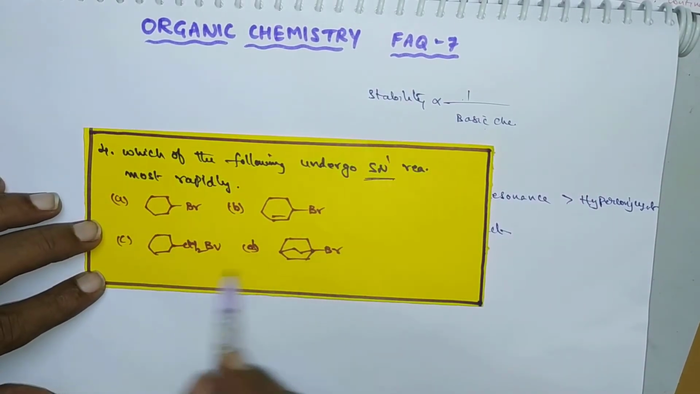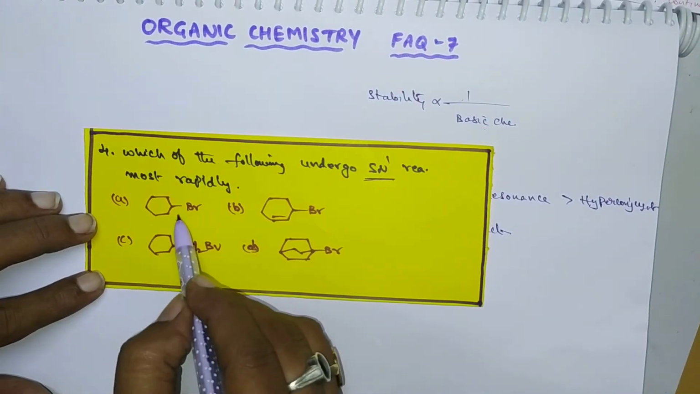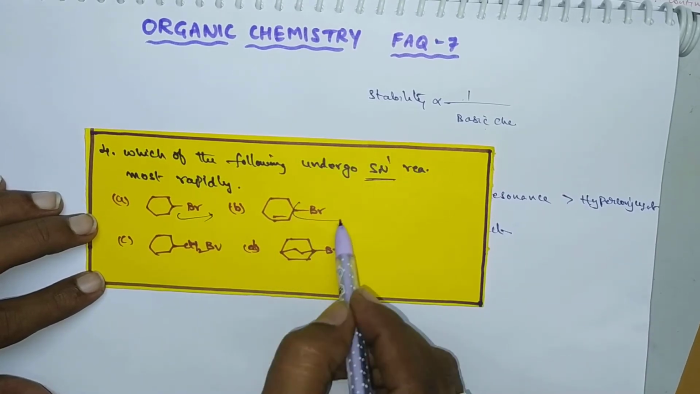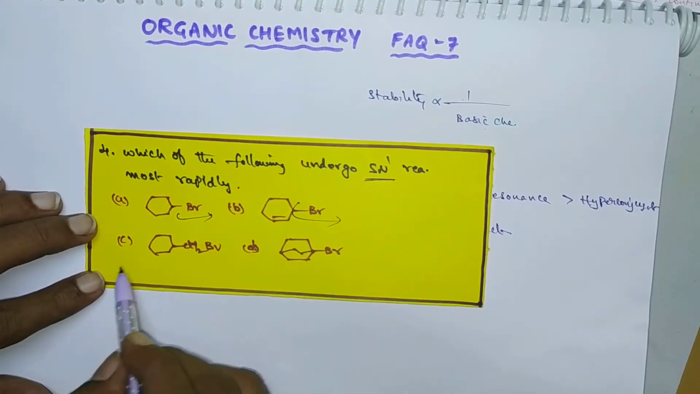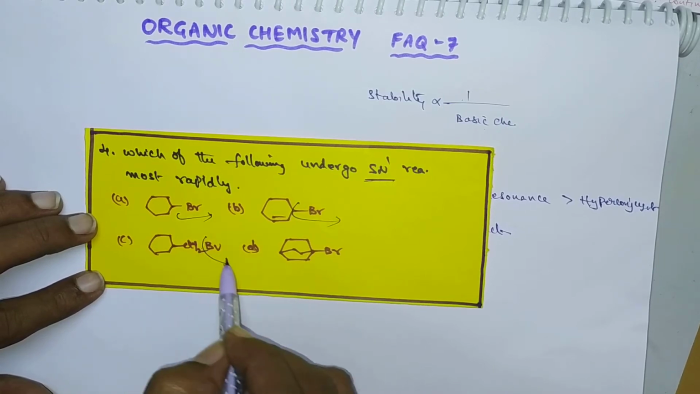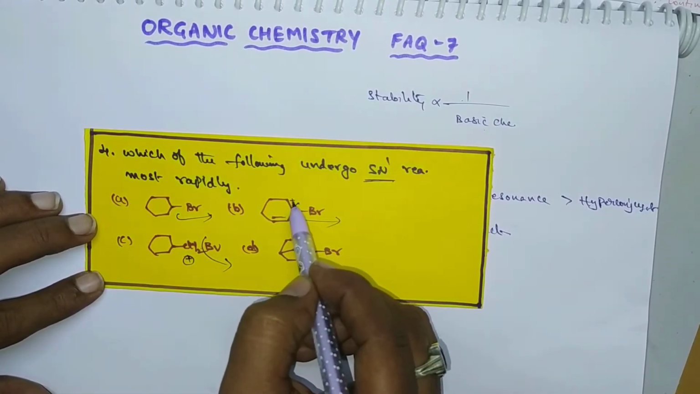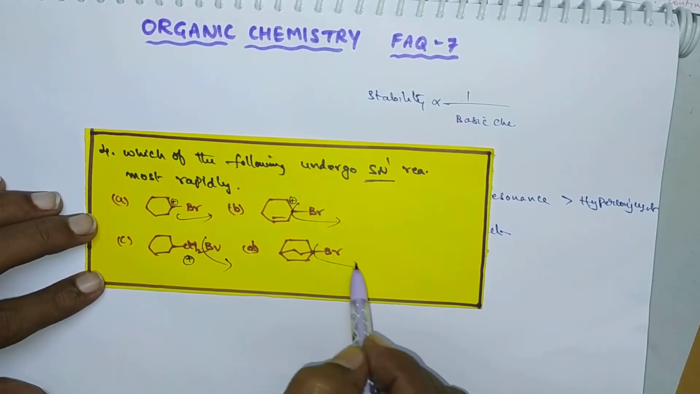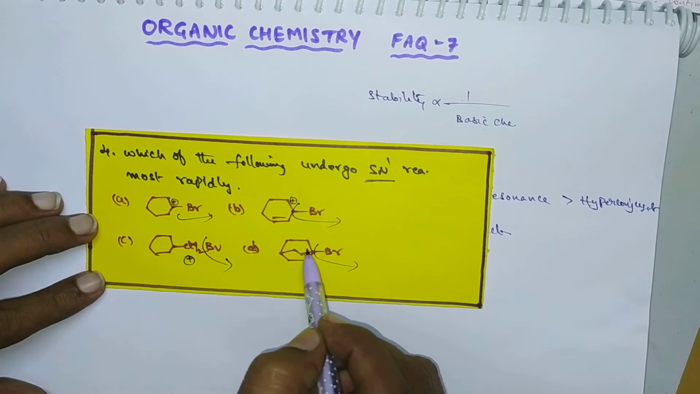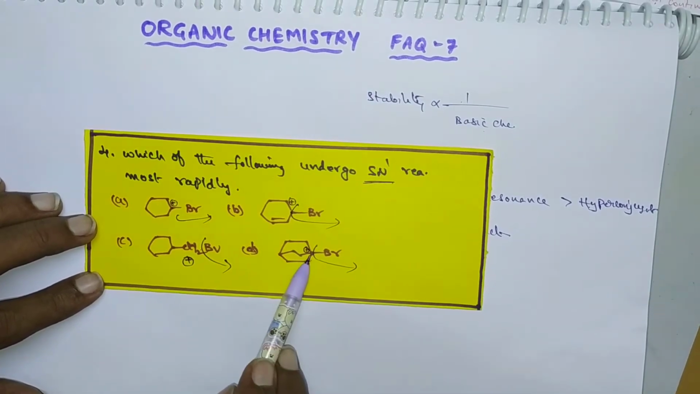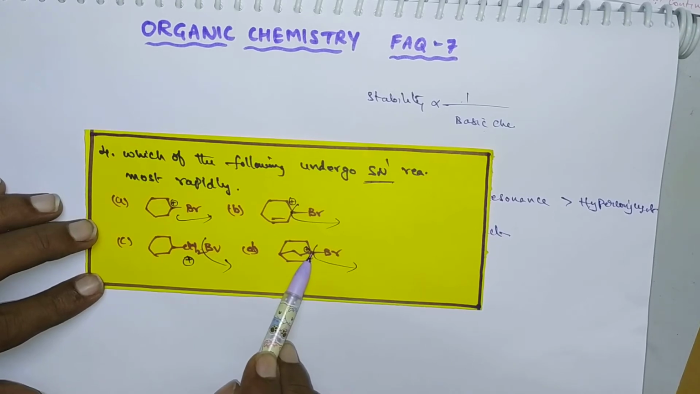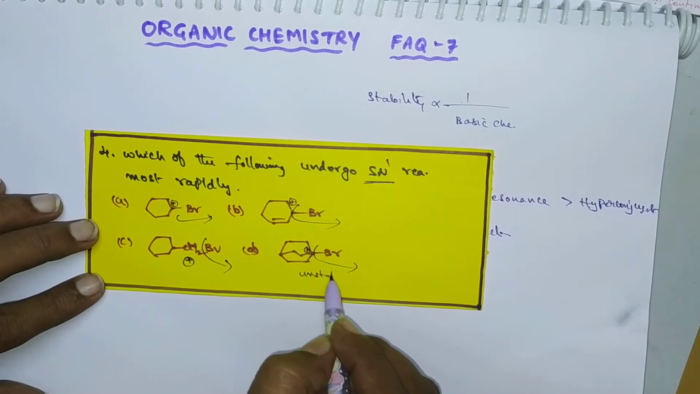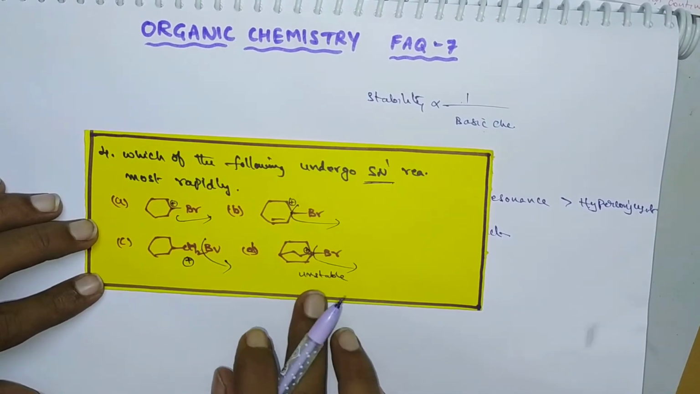Among these four, which carbocation will be stabilized? After leaving this Br minus ion, it forms a carbocation here. Here also, by leaving this Br minus ion, it forms a carbocation. So this carbon carries a positive charge. Here by leaving this Br minus ion, it forms a carbocation at the bridged carbon. If the carbocation is formed at the bridged carbon, that is highly unstable. So that's why this is not the correct option.